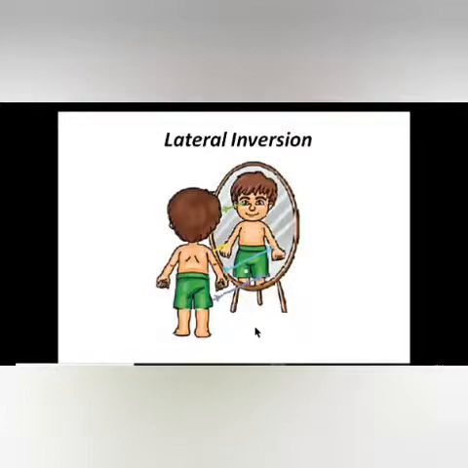See, look at the child. The child's right hand is shown as left here and left hand is shown as right here. That is lateral inversion. When we look at the mirror, our right hand will be shown as left and left hand will be shown as right, because the light falling on the right side will be falling here. So it will be just inverted. Okay, that is called the lateral inversion.